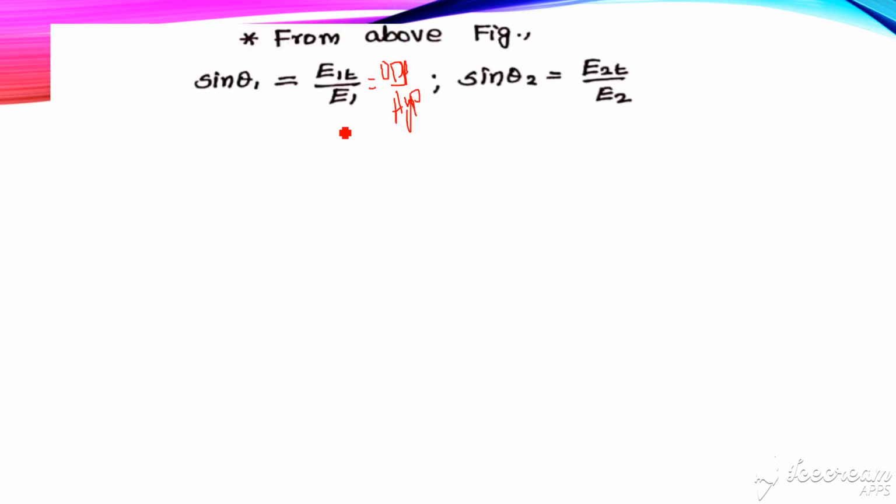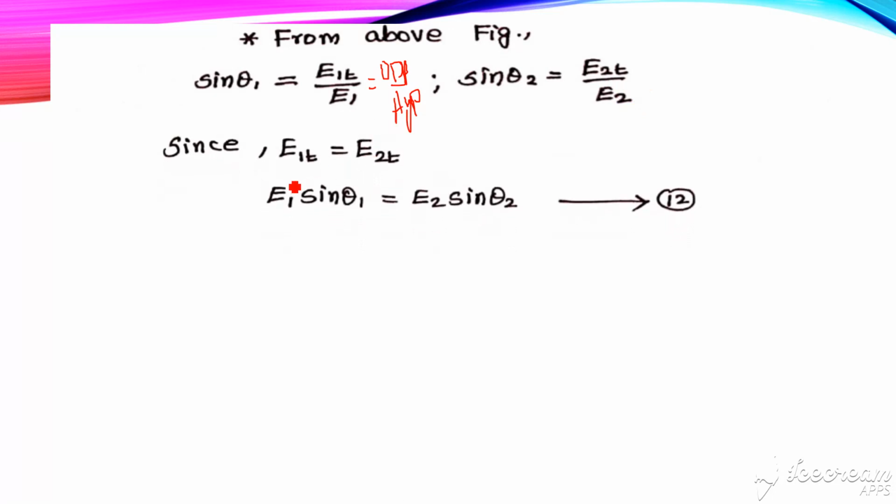Similarly, in medium 2, sin theta 2 is E2t divided by E2. Already we know at a dielectric boundary E1t is equal to E2t. So E1 sin theta 1 is equal to E2 sin theta 2. This is equation number 12.